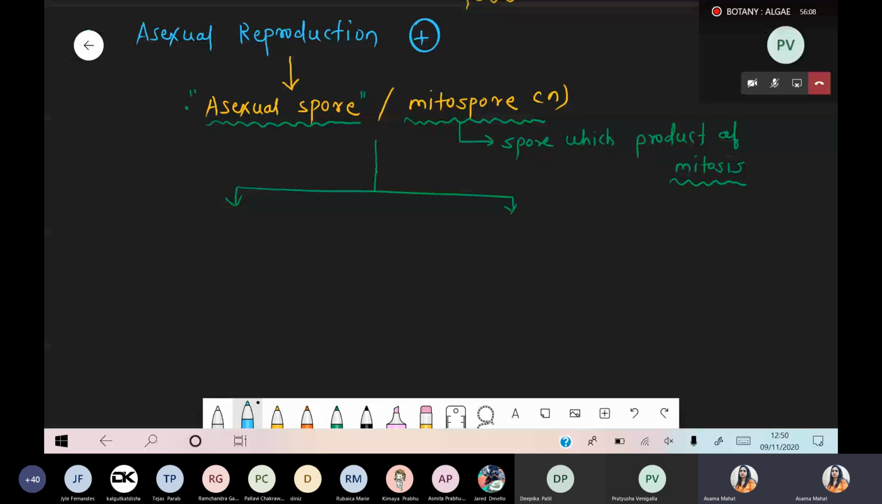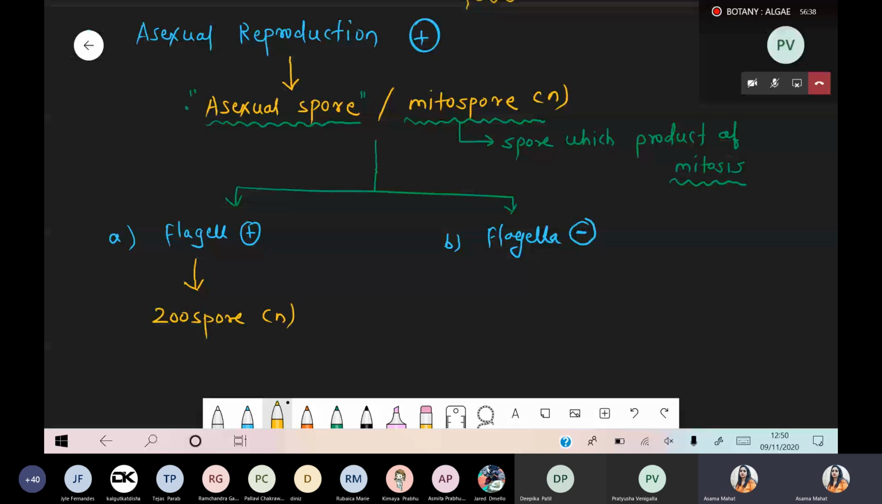One, first type, that is flagella present, and the second part we are talking about, that is flagella absent. So for the present we are using the plus sign, and for the absent we are using the minus sign. Whenever we are talking about the flagella present, such type of the spore, these are called as the zoospore.